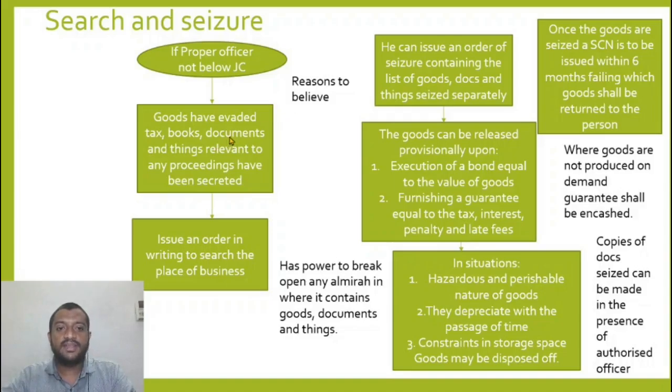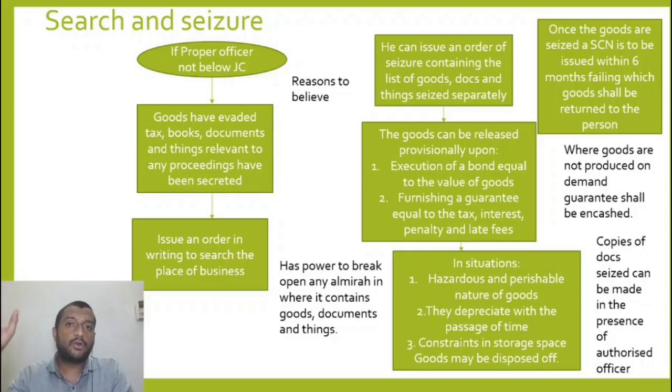Alright, if the proper officer not below the rank of joint commissioner has reasons to believe that goods have evaded tax, books, documents and things relevant to any proceedings have been secreted. So why am I searching? There is something I want to find, right? I will search to find something. If I have reasons to believe, what am I finding? Goods that have evaded tax, books, documents relevant to proceedings that have been secreted.